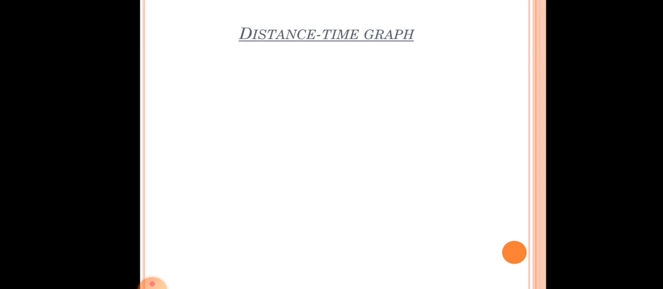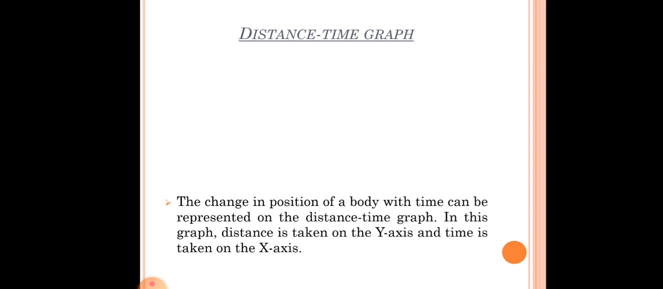Now our next topic is the graphical representation of motion. Now we will try to represent motion in graphs. In our syllabus we have two types of graph. One is the distance time graph and another one is the velocity time graph. In today's class we are going to discuss the distance time graph, right? So what is a distance time graph?